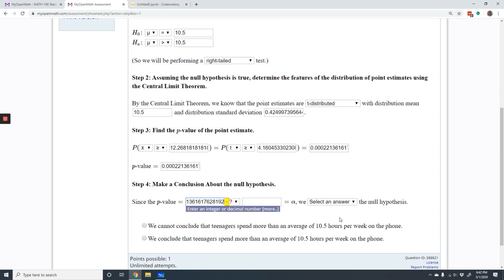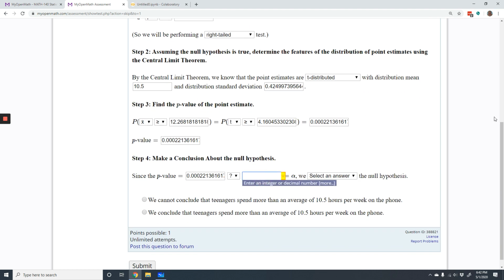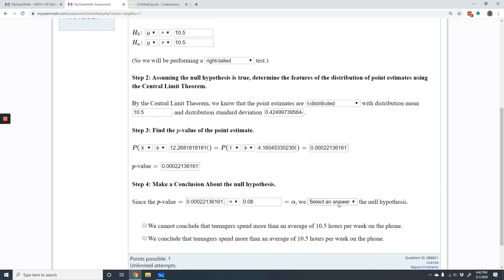So our p-value is 0.0002, and we want to compare that to our alpha. Going back over here, we are performing this hypothesis test using an 8% level of significance. That's our alpha, so 0.08. And as you can see, our p-value here is a lot smaller than our alpha. So we are going to reject the null hypothesis. Our probability of getting a sample mean as extreme as the one we did is so small that we are comfortable rejecting the null hypothesis. It is past our threshold alpha.